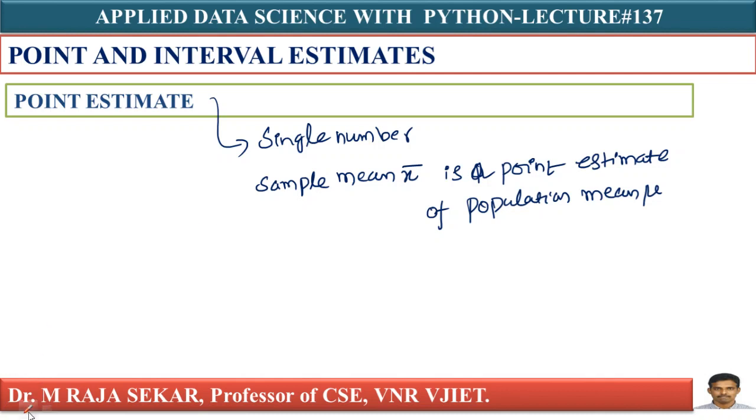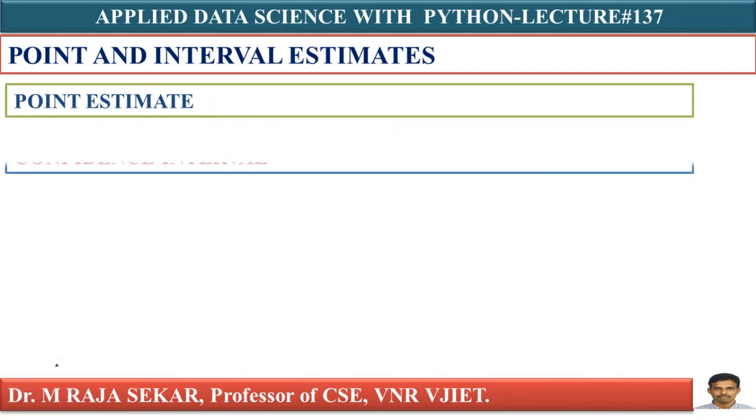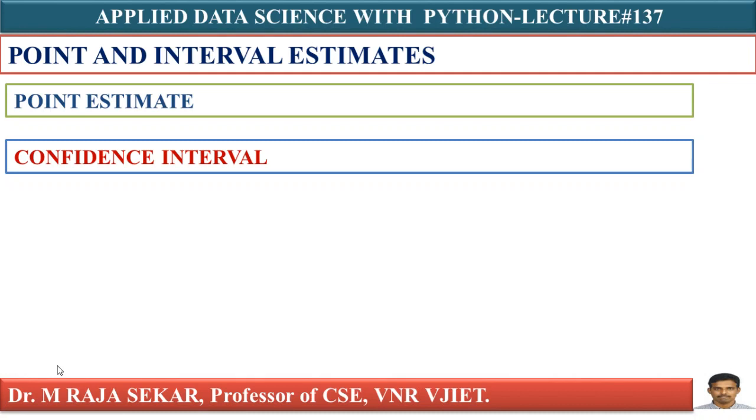Now we will try to understand what is a confidence interval. A confidence interval is a combination of two things: a point estimate and an interval estimate. Anyway, I will discuss this confidence interval in detail in my next class. For the time being, just understand what a confidence interval is.